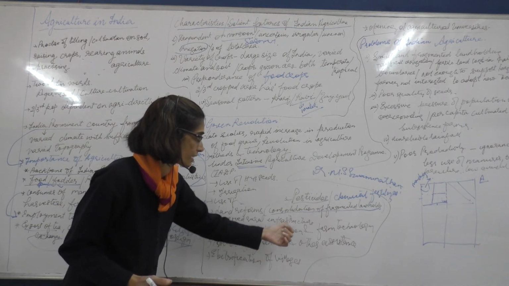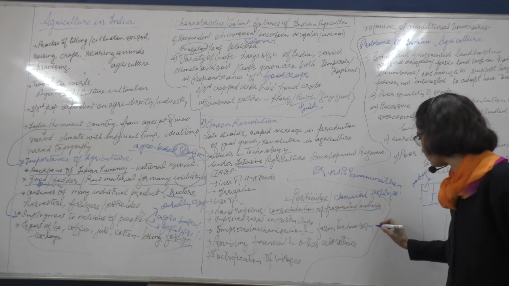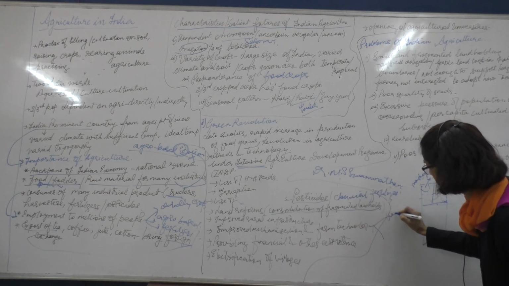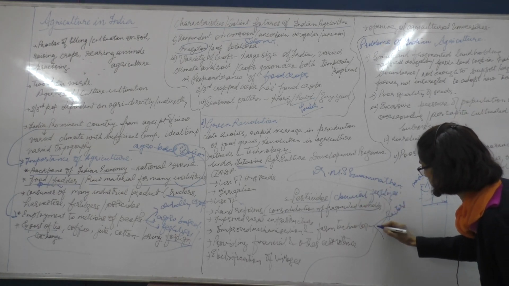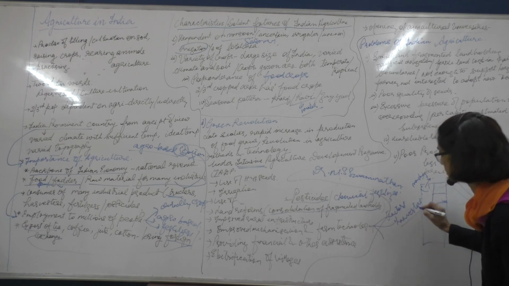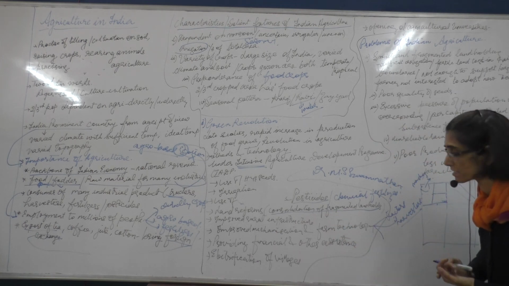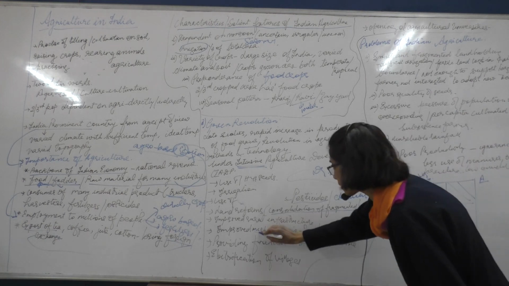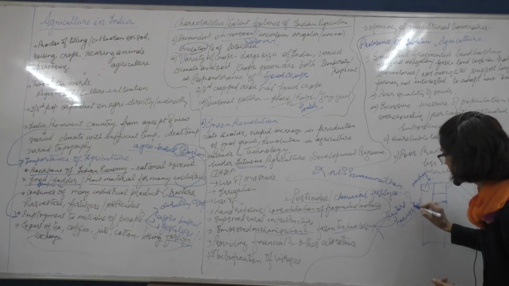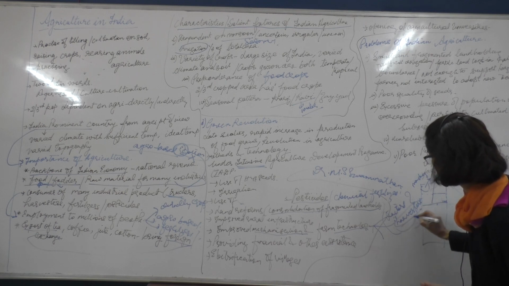Improved mechanization and farm technology. Now when we are saying farm technology, we are trying to explain to them the use of tractors or machines, or telling them the use of harvesters which can make their work faster, giving them chemical fertilizers, giving them pesticides, improvement in the machines as well as technology, so that the farmer doesn't waste a lot of time only in harvesting.